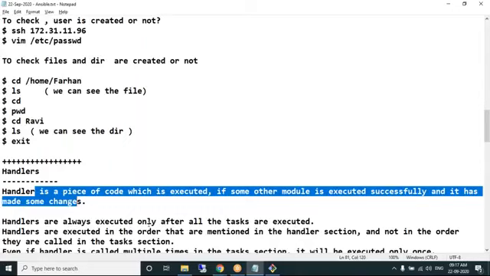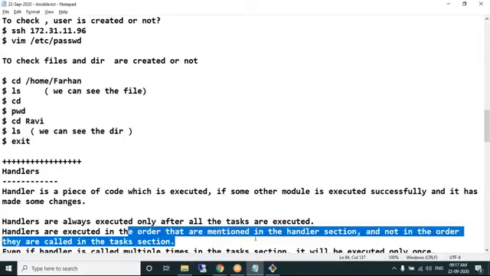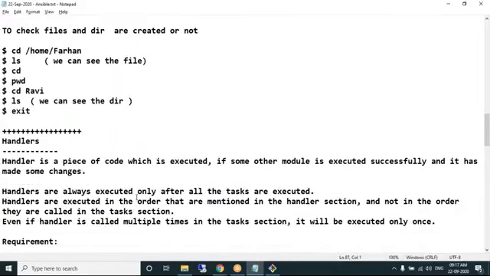Handlers are executed only after the entire tasks section is completed. Handlers are executed in the order mentioned in the handler section. Even if a handler is notified multiple times from the task section, it will execute only once. All this we'll try to understand with an example.